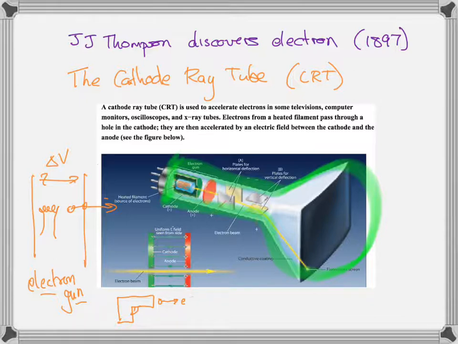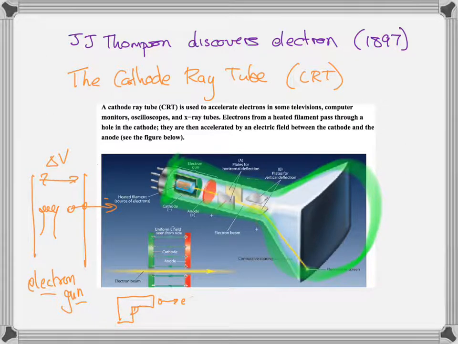And once scientists figured out how to evacuate a glass bulb, they were then able to do all kinds of experiments they couldn't do before. Hence, there are all kinds of discoveries in the late 1800s that simply come from the fact that they could now evacuate a glass bulb and then put in there what they wanted and eliminate the atmosphere, which was messing with everything.